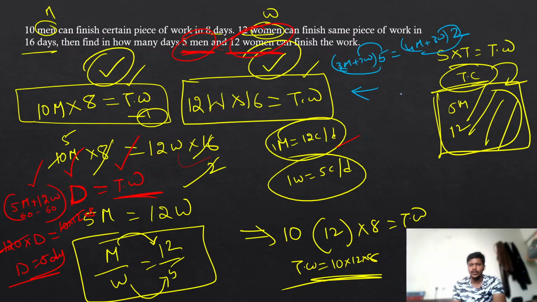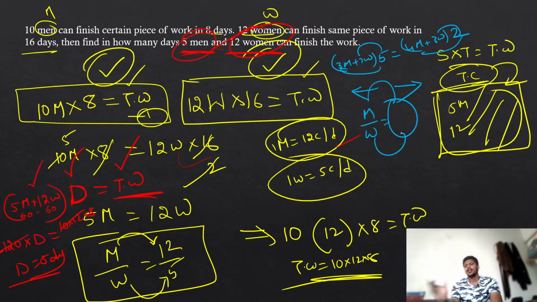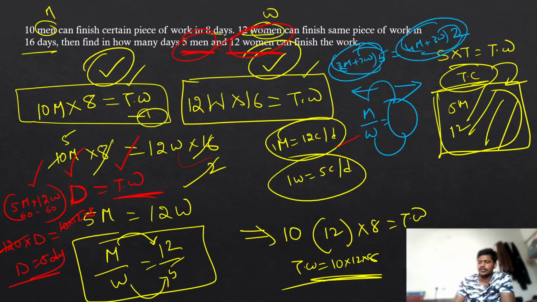Then you can get all the men on one side and all the women on the other side. Then you can easily get the men by women ratio, that is, men chocolates and women chocolates. Like that you can separate them. And again you can use any one of these equations to find the total work. That's very easy. That's what you need to do here.